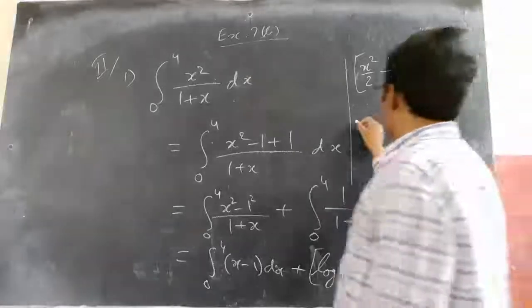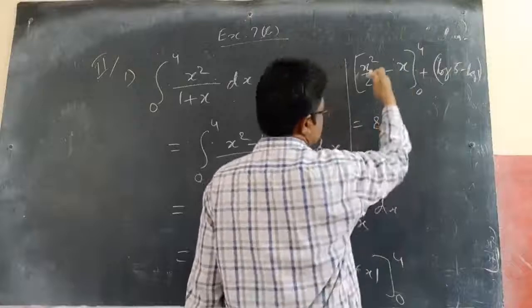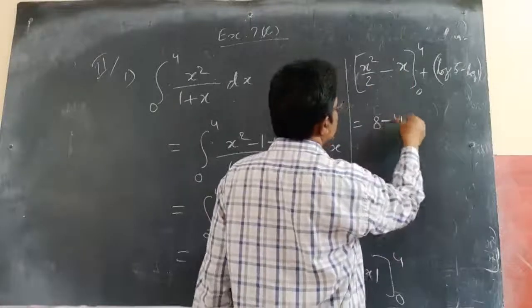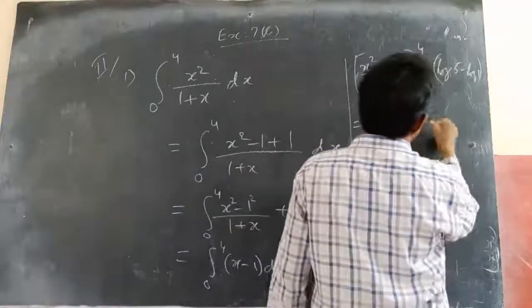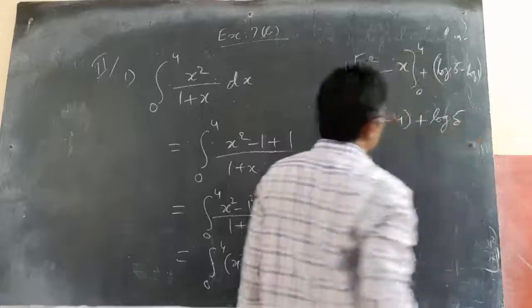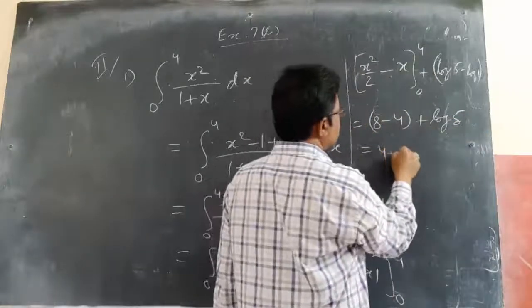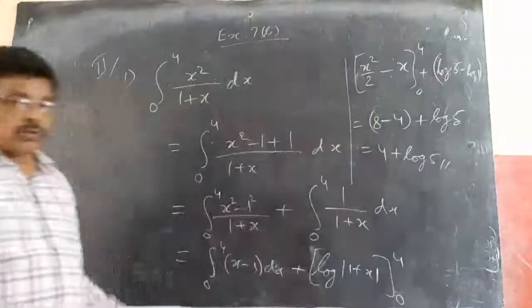So this is equal to the upper limit: 4 square is 16, 16 by 2 is 8, minus 4. Minus lower limit, anyhow 0 only. So it becomes log 5 minus 0, log 1 is 0, so log 5. So the final answer is 4 plus log 5. There are two ways of solving this.